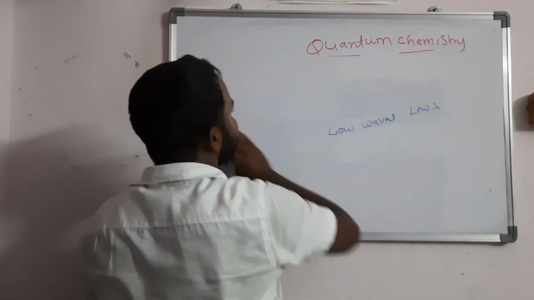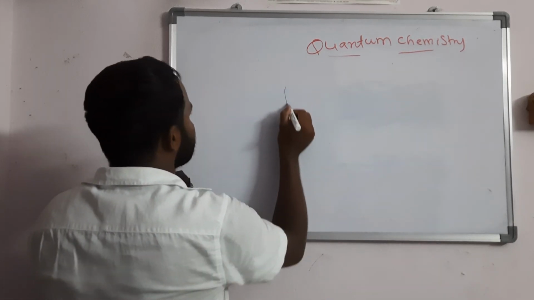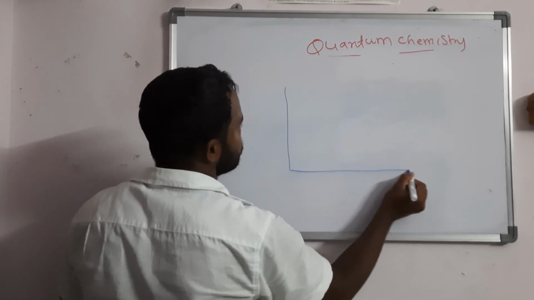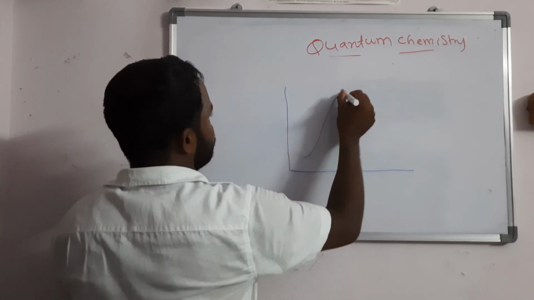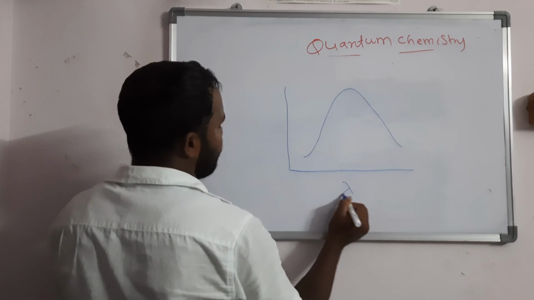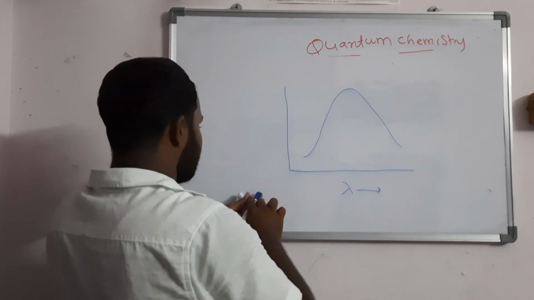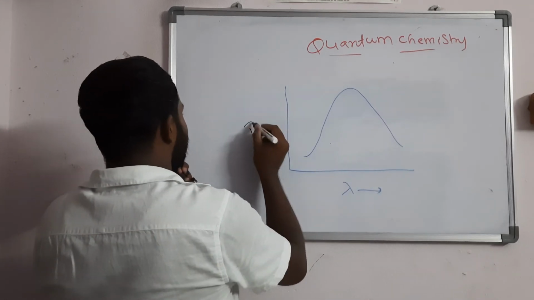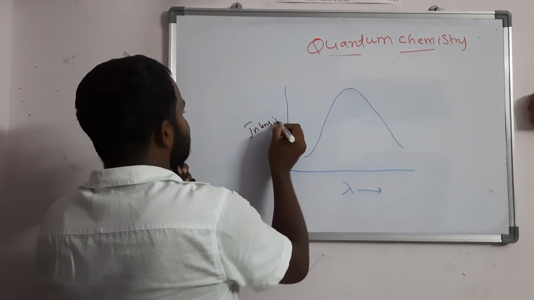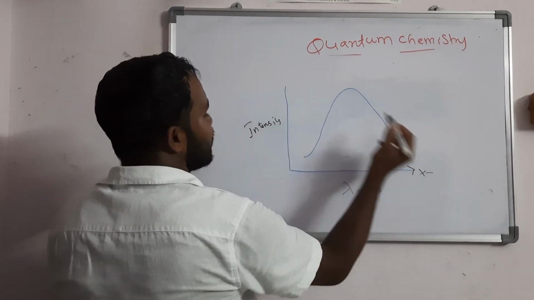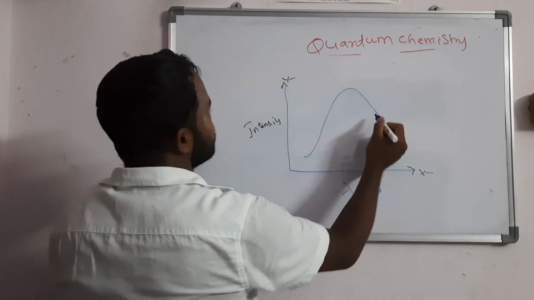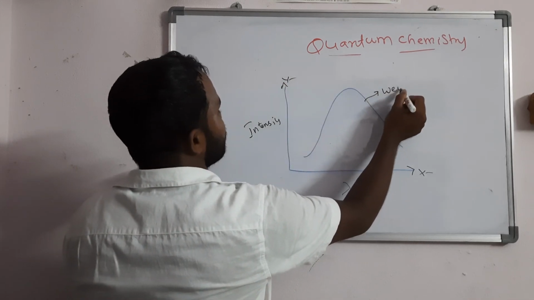That you can represent in graphical format. If I take intensity on the y-axis and lambda on the x-axis, this is Wien's law.